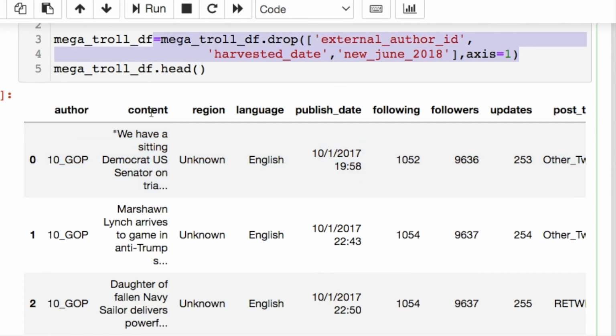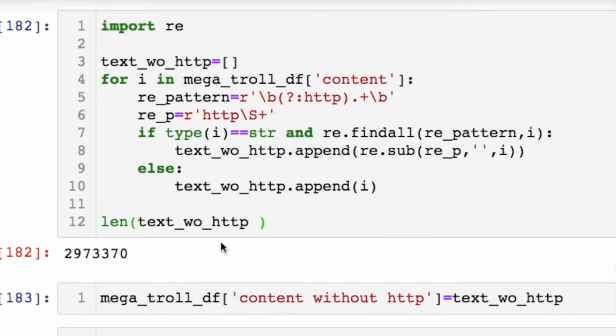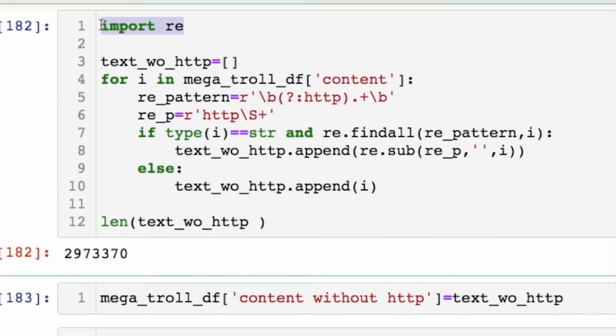To make my life a little easier, I could exclude this column because we update it soon, since we're going to get rid of the URL links using regular expressions. So, cleaning this up with regular expressions, we call in re, and then I go through the column that has our actual tweets, using this pattern to look in each string for http or https. I want to find all of those and do a string comparison for my iterator, and if we find it to be true, just replace it with this right here.